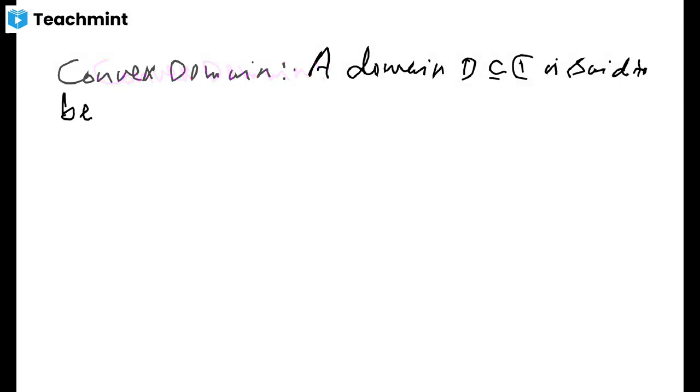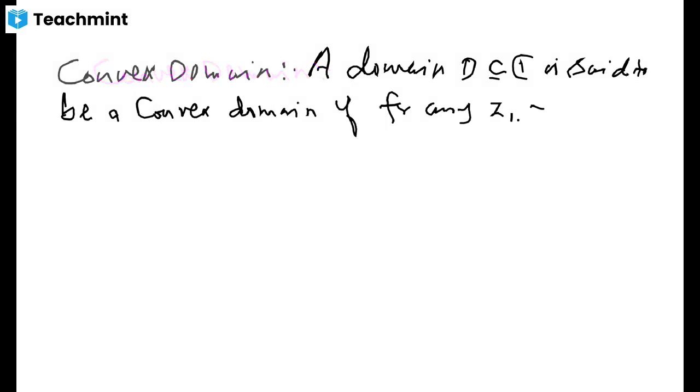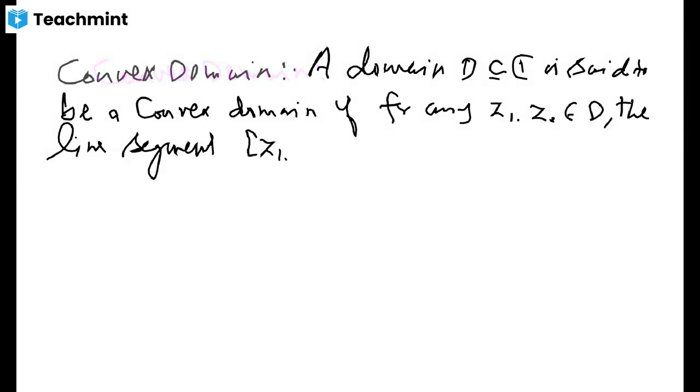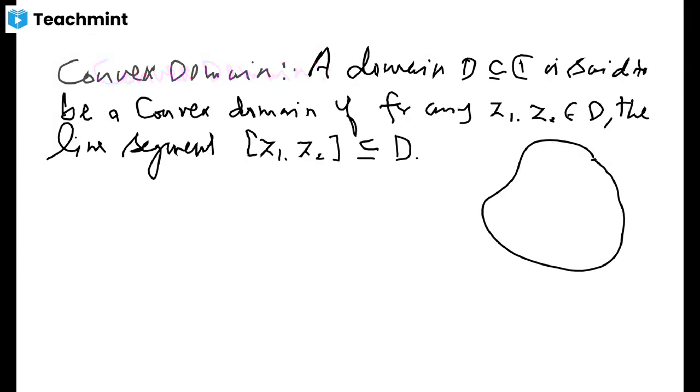A domain D in the complex plane C is said to be a convex domain if for any two points Z1 and Z2 in D, the line segment joining these two points lies in domain D. That means if you consider any two points in that domain, the line joining them must also lie inside the domain D.